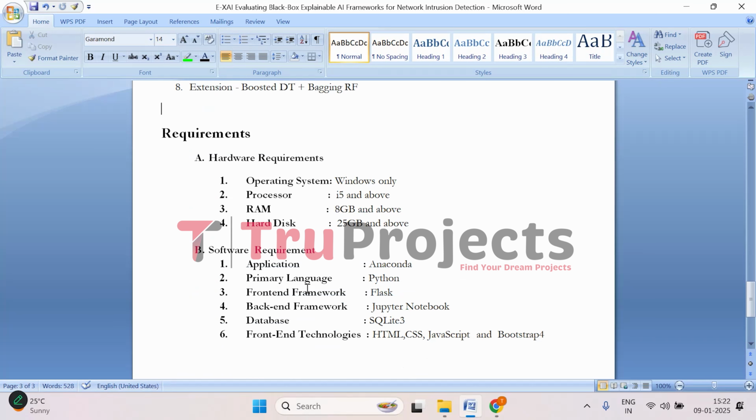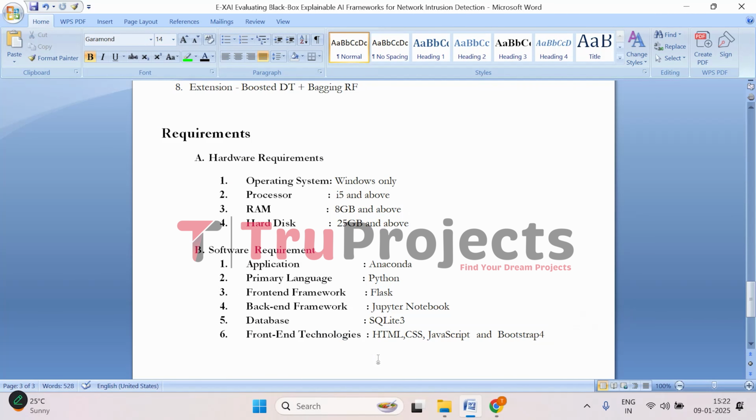And to implement this project, we need basic requirements, which are hardware and software. Coming to hardware, we need operating system of Windows, processor of i5 and above, RAM of 8 GB and above, and hard disk of 25 GB and above. Coming to software, we need application of Anaconda, primary language of Python, front-end framework of Flask, back-end framework of Jupyter Notebook, database of SQLite 3, and front-end technologies are HTML, CSS, JavaScript, and Bootstrap 4.